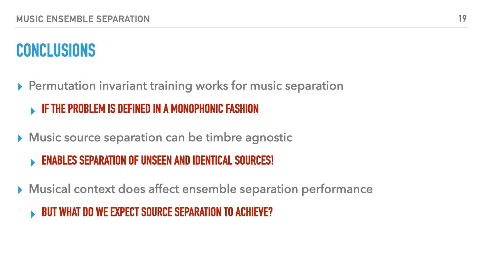Thus, in conclusion, we find that using a permutation invariant training objective, we can train source separation models that are timbre agnostic. Moreover, using such a method, we can also separate two identical sources. However, the performance of these models seems to be quite sensitive to specific music scenarios. In the context of unisons, the source separation problem becomes a timbre or chorus disentanglement problem, which our model struggles to perform at. However, in the context of pitch crossovers, our model suffers from source confusion, although the assignment of such errors could be fixed at post-processing as the separated outputs are still quite clean.